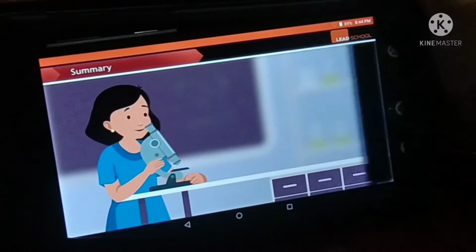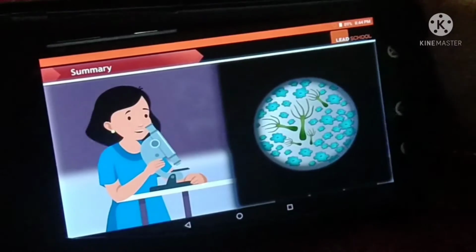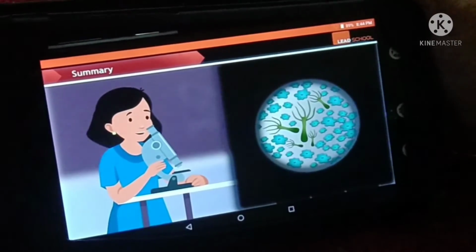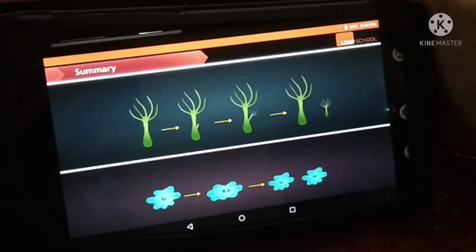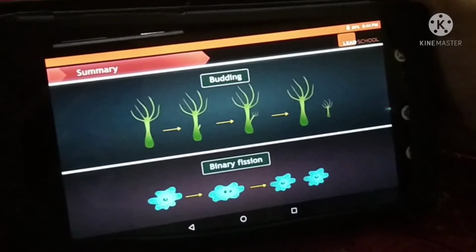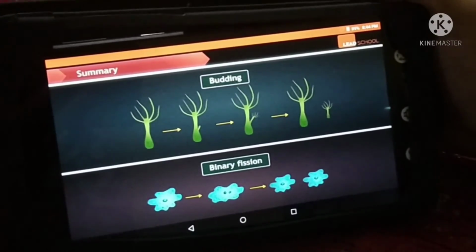So now Seema knows why she found so many Hydra and amoebae in the water after 2 days. This is because of two types of asexual reproduction in organisms, budding and binary fission.